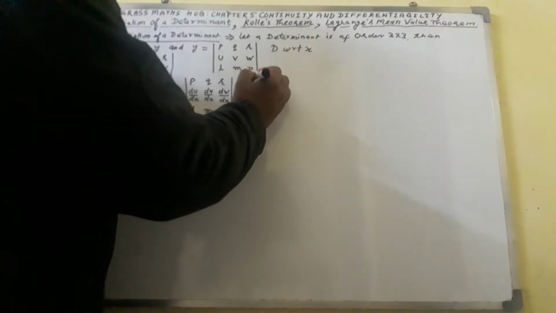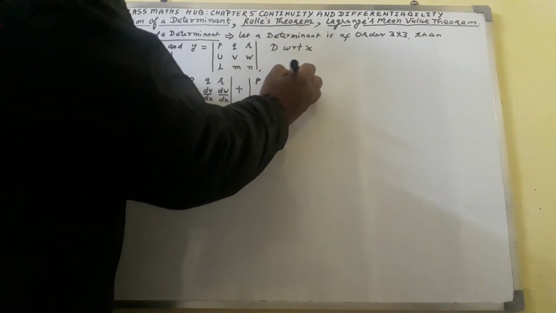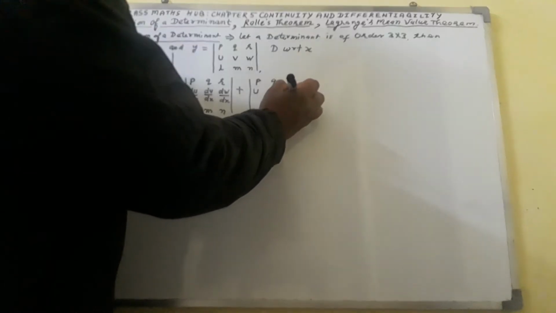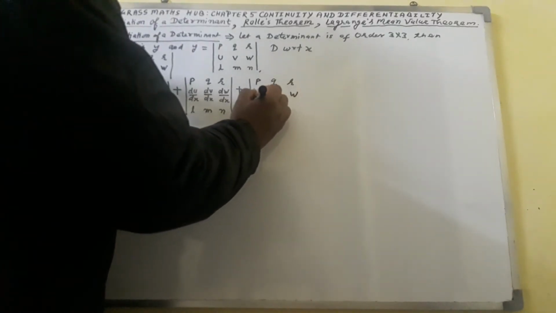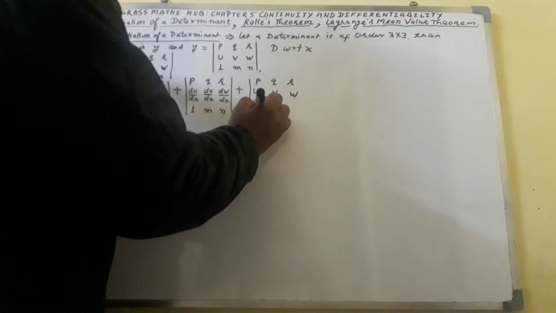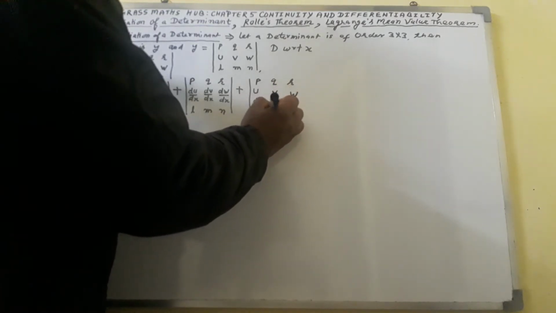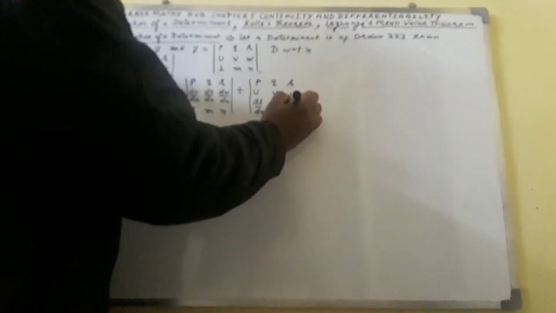So here I shall write P Q R, U V W, and dL over dx, dM over dx, dN over dx. This is the formula you must remember.